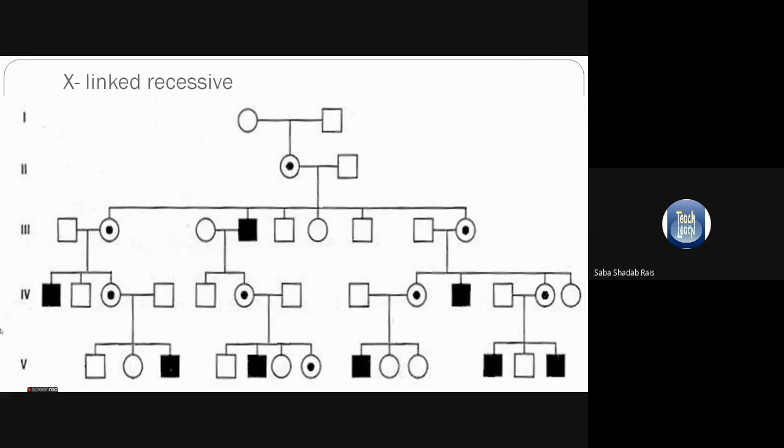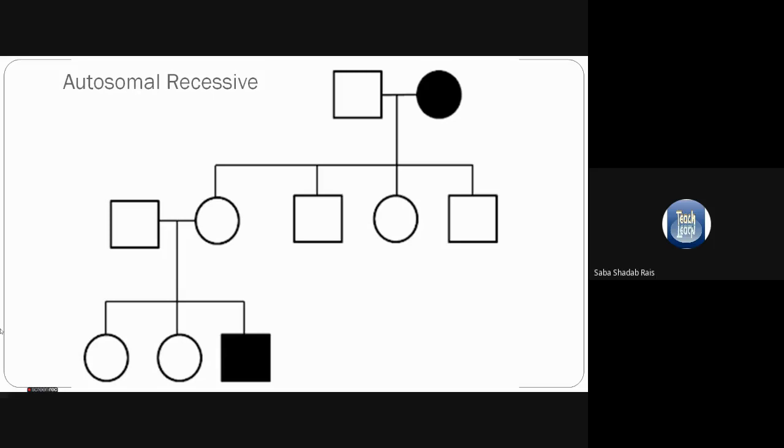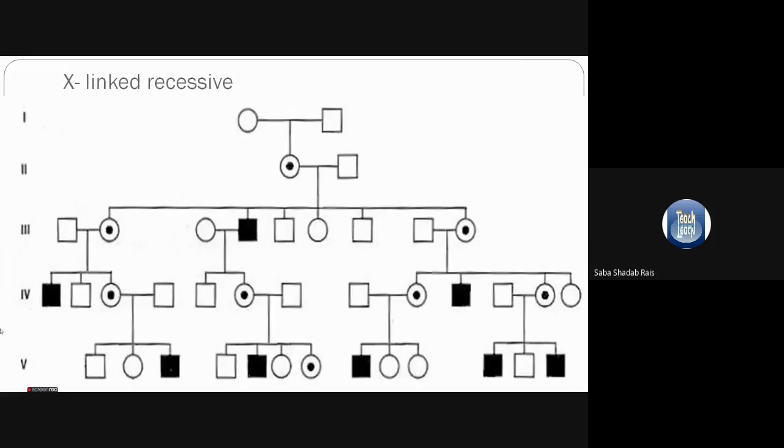So whenever there is a recessive pattern, whether it is autosomal recessive or X-linked recessive, you will find that the disease is not so crowded in the family, right? You will find only a few individuals are affected, and among daughters also only 50% are carriers.